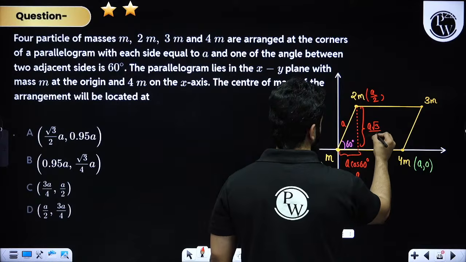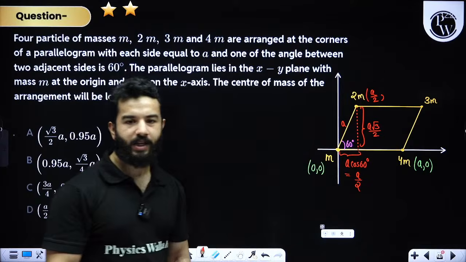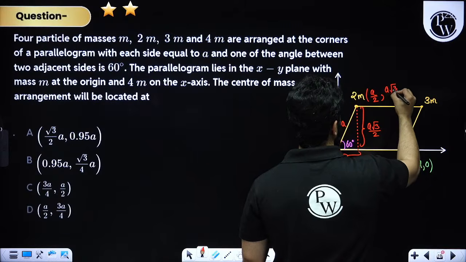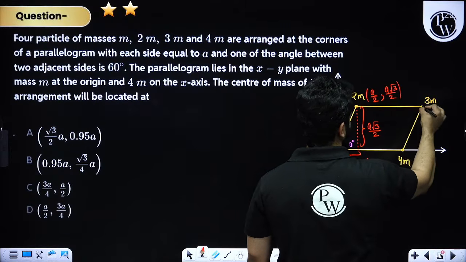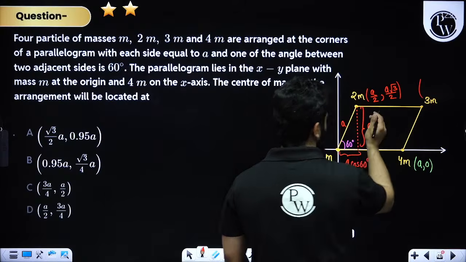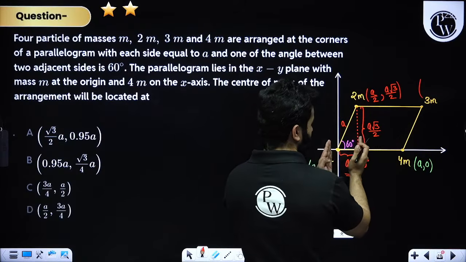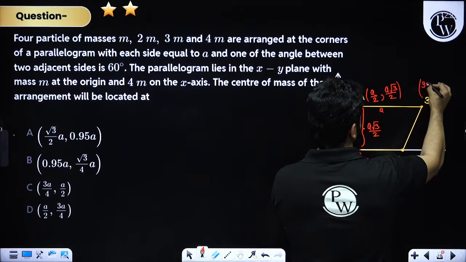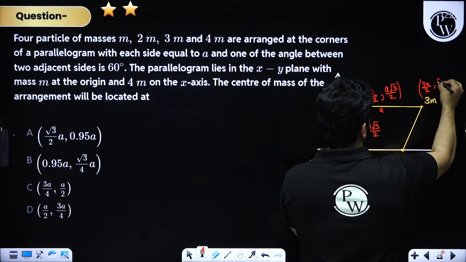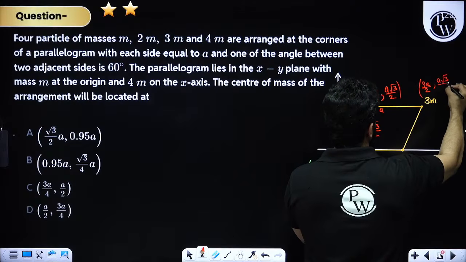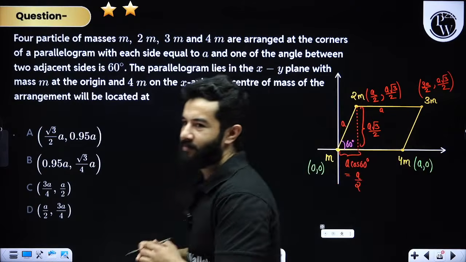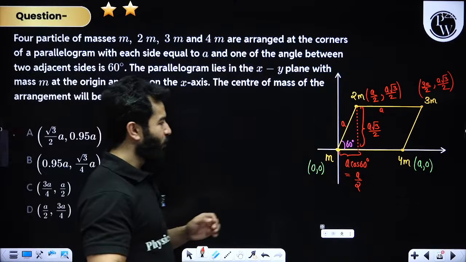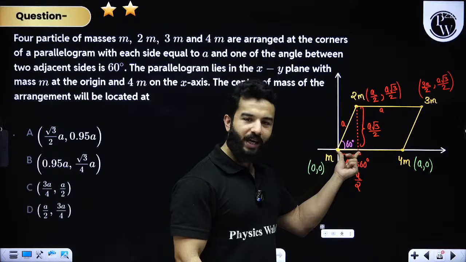So A root 3 by 2. This will be A sin 60. So this is going to be A root 3 by 2. My dear friends, y coordinate will remain same. X coordinate will become, this is A by 2, this is A by 2 and this is A. So this will become 3A by 2. And y coordinate will remain same, so that means A root 3 by 2. Is it clear? My dear friends, hopefully this is all sorted. This is going to be A cos 60.